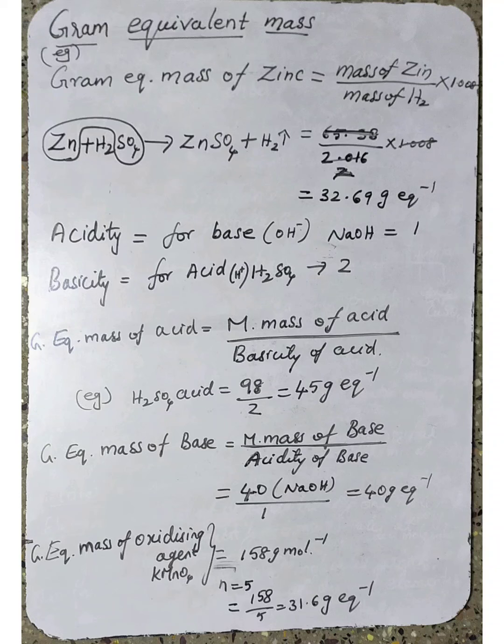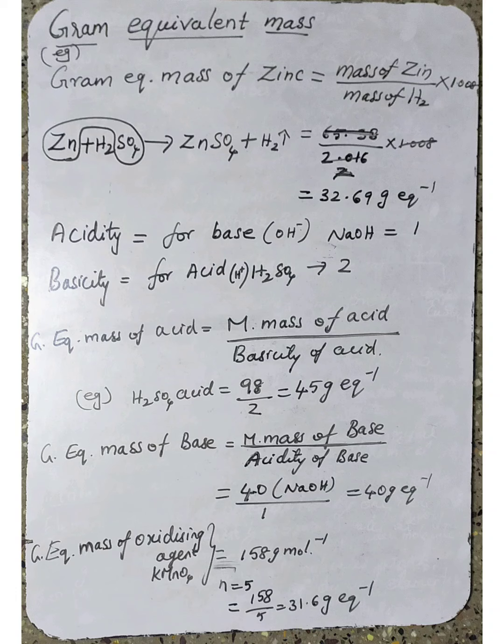Gram equivalent mass is defined as the number of parts of a mass of an element or a compound or ion that combines or displaces 1.008 gram of hydrogen or 8 gram of oxygen or 35.5 gram of chlorine.